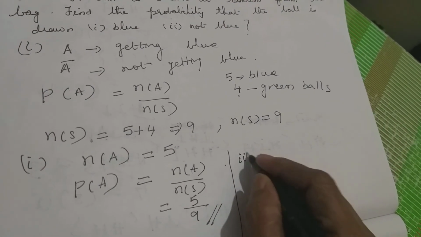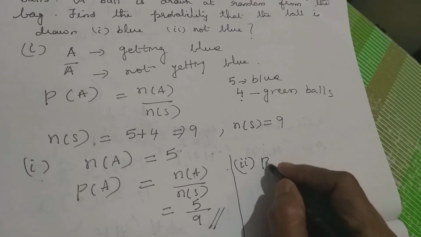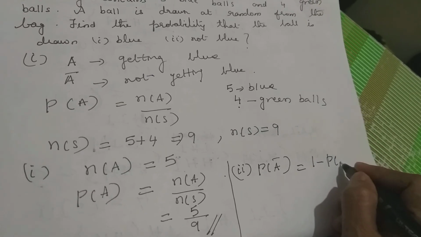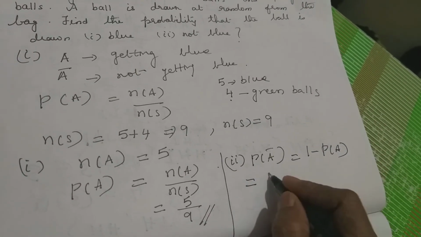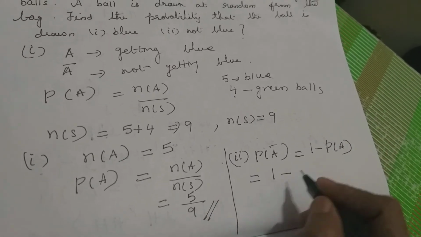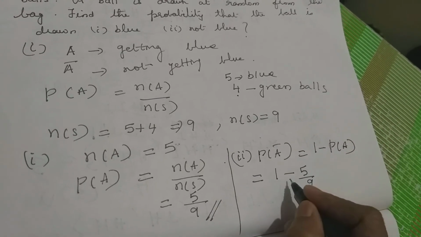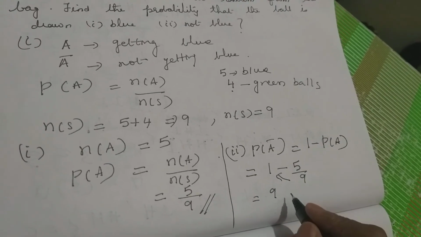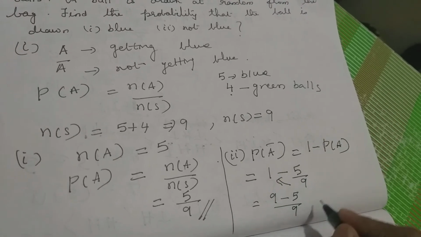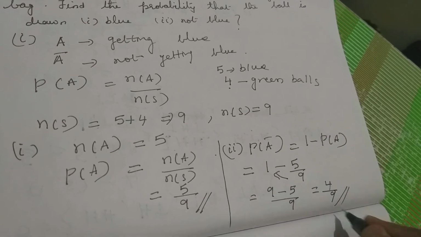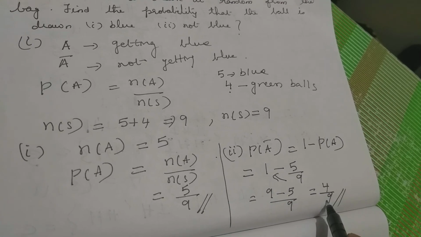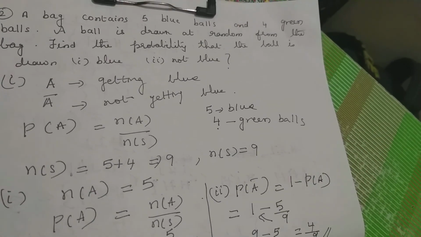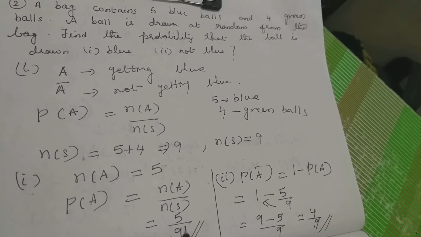Now we are going to find the failure, P of A bar, not blue. You know the formula, P of A bar is 1 minus P of A. That is 1 minus 5 by 9, since we found P of A is 5 by 9. I have taken the LCM as 9: 9 into 1 is 9, 9 minus 5 by 9 equals 4 by 9. So the failure, not blue, second part answer is 4 by 9. Blue is 5 by 9. Children, I hope you understand this sum. Please go through it. If you don't understand, go through it 2-3 times.